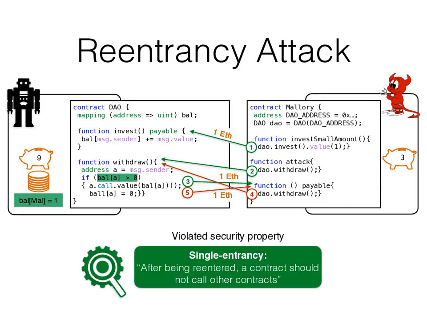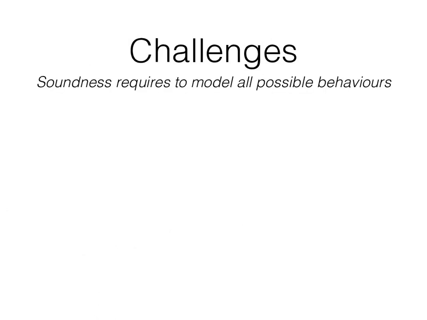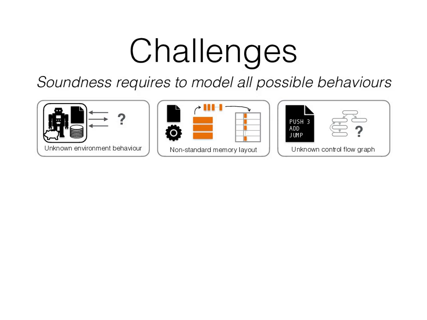A formal security property that prevents reentrancy attacks from happening is single entrancy. After being re-entered, a contract should not be able to call other contracts. What are the challenges when analyzing smart contracts in EVM bytecode? To achieve a sound and performant analysis, it is crucial that the analysis captures all possible behaviors of a program, but summarizes and simplifies them in a way that automated logical solvers, such as SMT solvers, can efficiently reason about it. What makes this particularly hard in the context of Ethereum is that smart contracts need to be considered reactive programs that interact with an unknown environment.